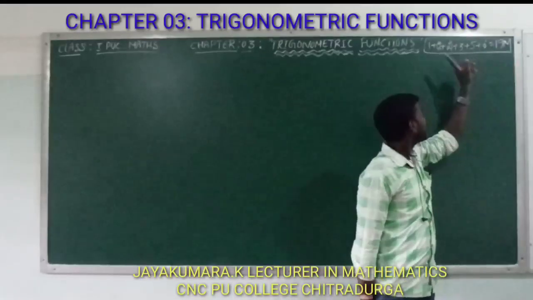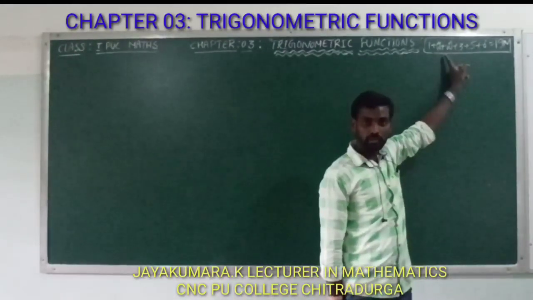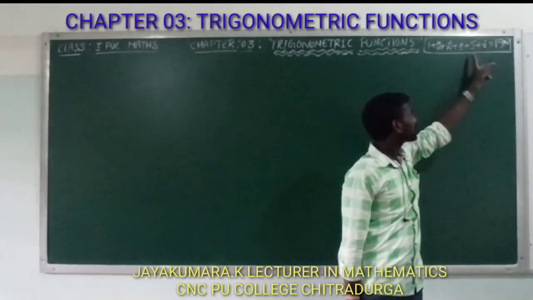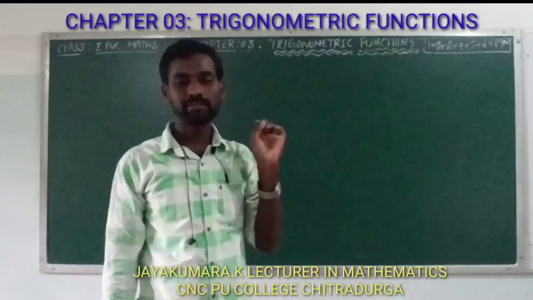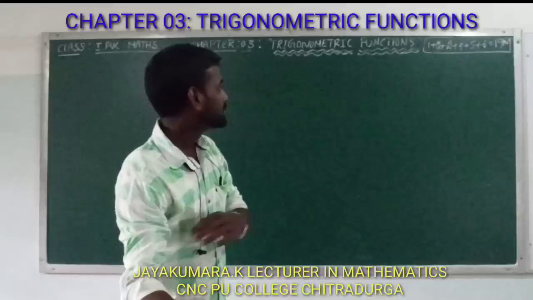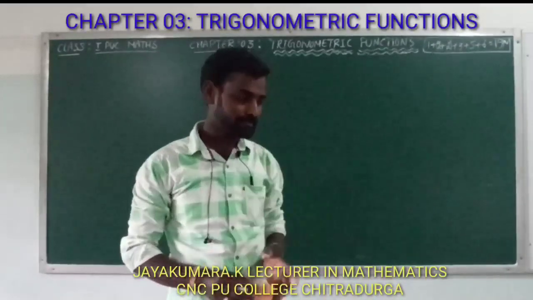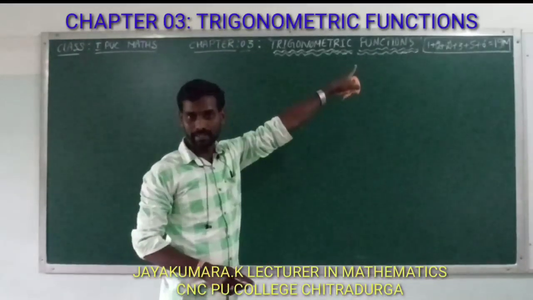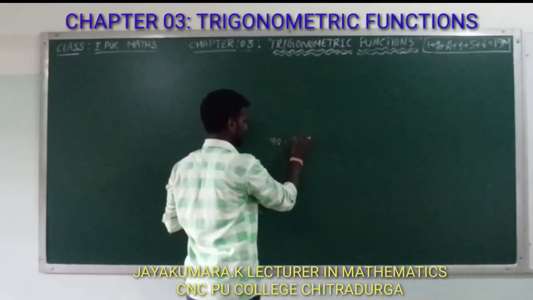In that, you will get 1 mark one question, 1 mark in one question, 2 marks, 2 questions, 2 marks in 2 questions, 3 marks in 1 question, 5 marks one question, and 6 marks one question. Totally we get 19 marks from this chapter. That's why this chapter is very important for your first PUC annual examination.